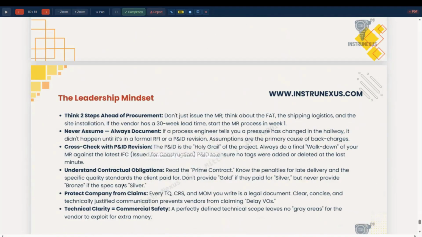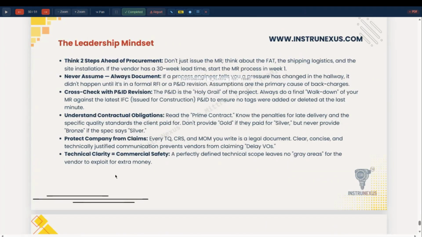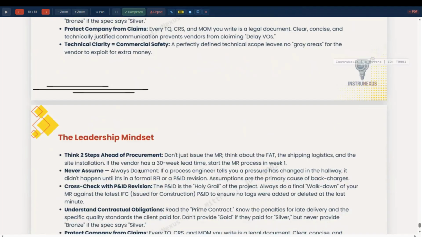So all these steps will be cross-checked before procurement. Have an internal quality check, like think two steps ahead of procurement, never assume, always document. Cross-check with PNID revision, understand contractual obligation, protect company from claims, and technical clarity, clear commercial statement.